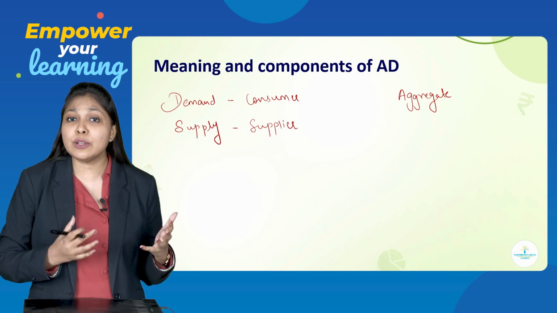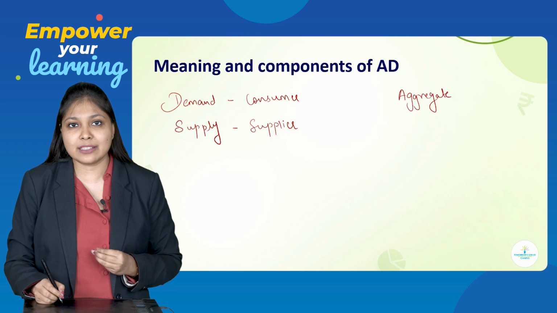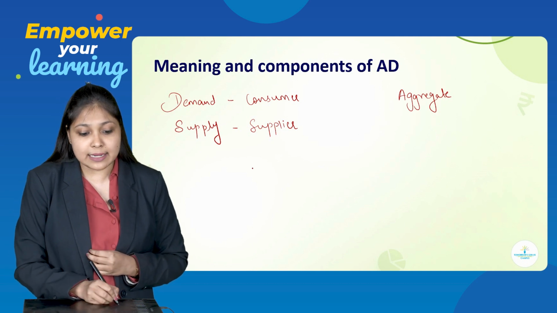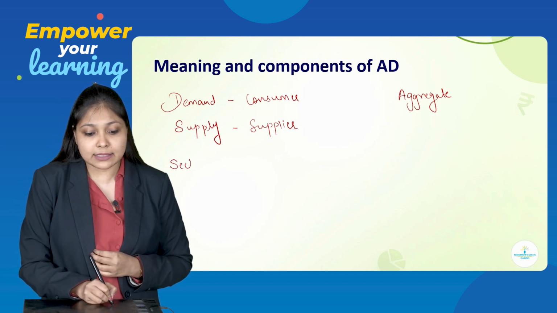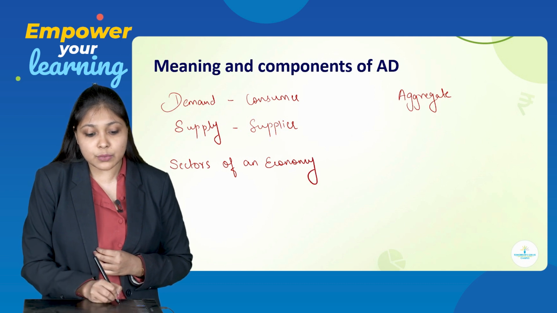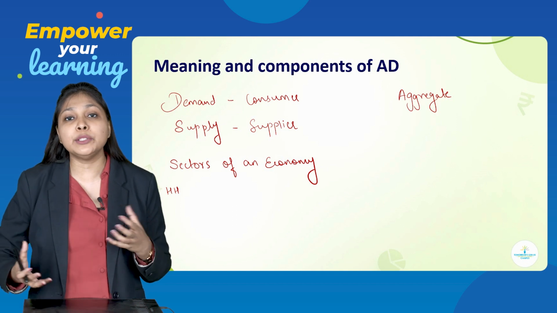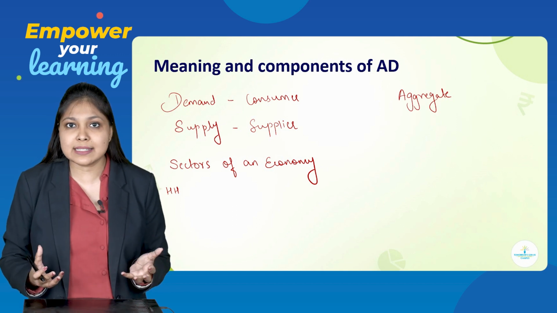Now, in the circular flow of income, we have already studied the different sectors of the economy. So, let us just recall these sectors. There are 4 sectors in any economy. First, household. Household is nothing but the consumers who are going to consume the goods and services.